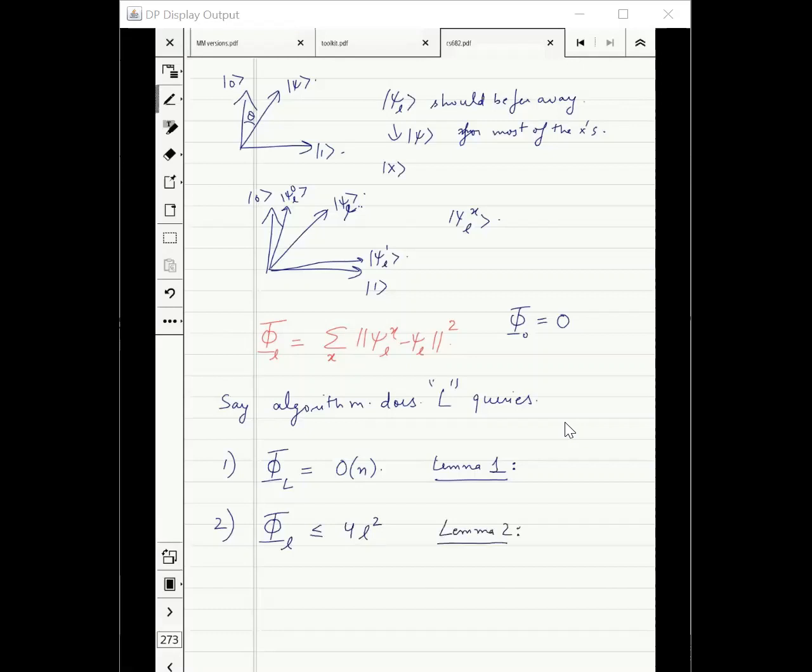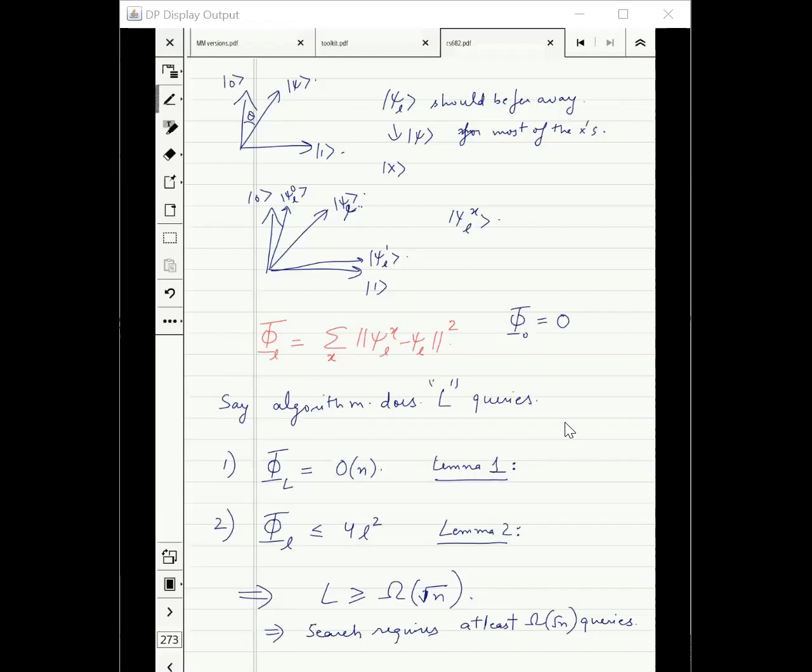If we prove these two things, is it clear to you that this implies that L should be more than omega square, which was our task? This will show that search requires at least these many queries. The proofs of lemma 1 and lemma 2 will be discussed, but assuming that we show these things, we have the answer. Is that clear?